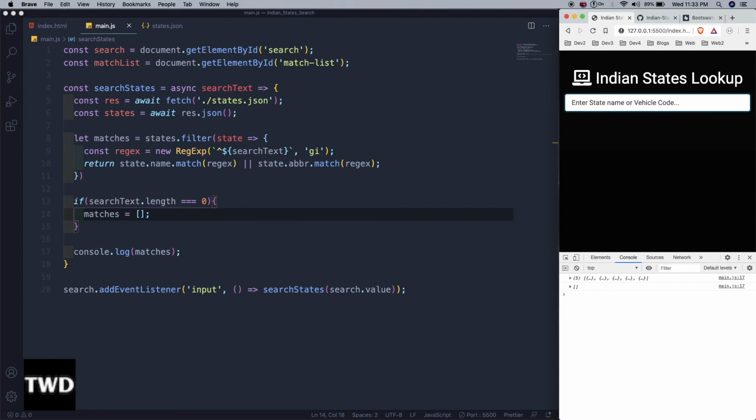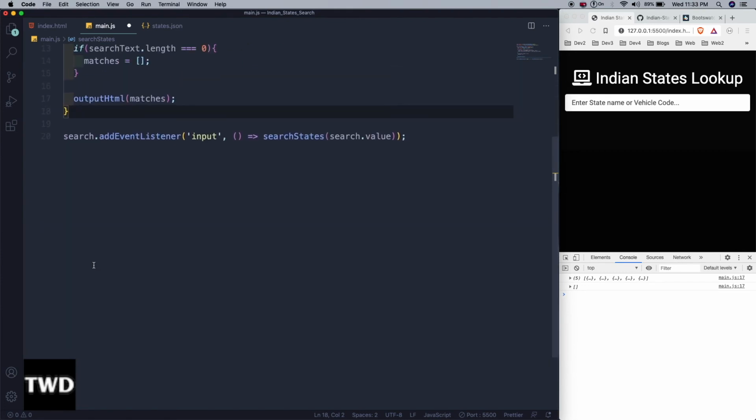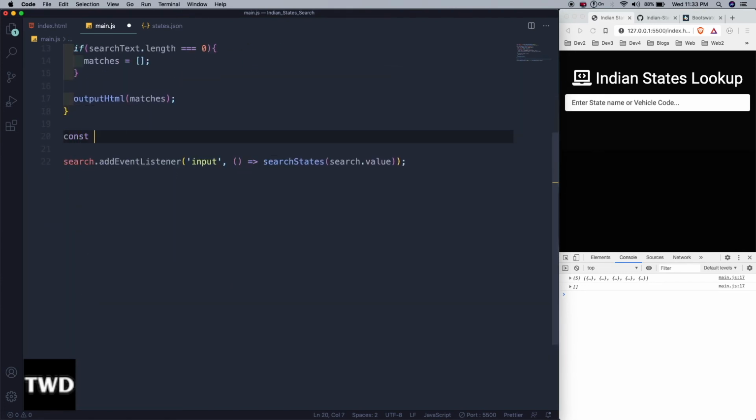So now we will pass this output to another function through which we are going to show it. Let me pass this matches instead of console.log. Let me remove it, and I will write outputHTML. Here const outputHTML equal to matches.